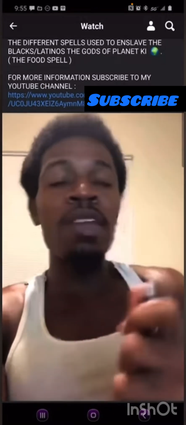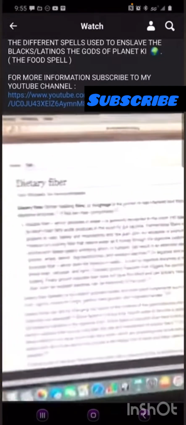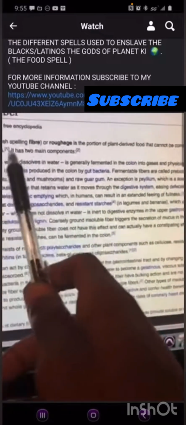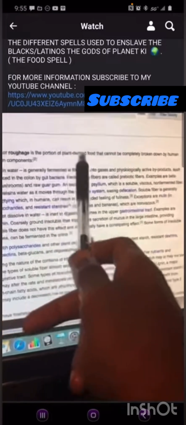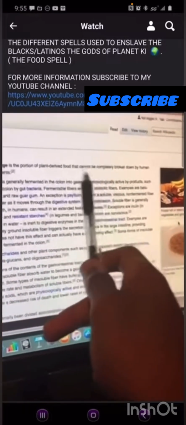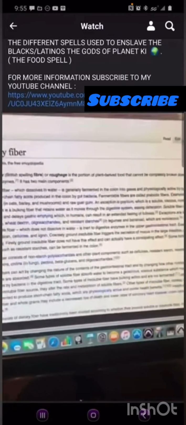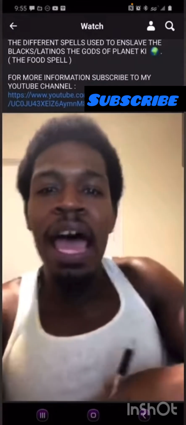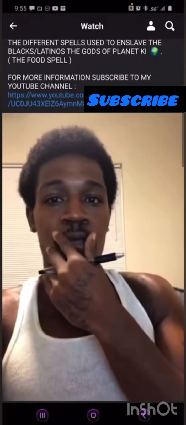All right, so let me run this definition back, because anybody with a brain should get to asking deep questions within themselves. Check this out. Now they say we need dietary fiber, right? But it says right here that dietary fiber, or roughage, is the portion of plant-derived food that cannot, the key word, cannot be completely broken down by human digestive enzymes. So what that means is that your avatar is not even designed to break down fiber. They just told you that.